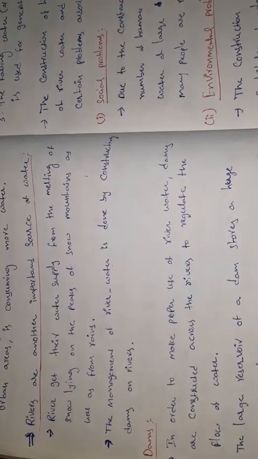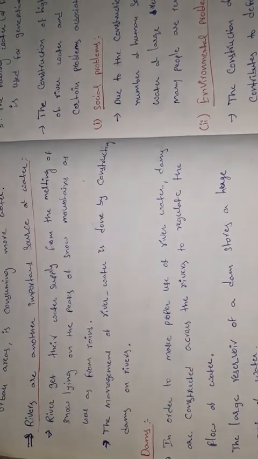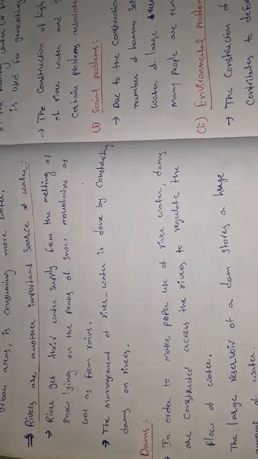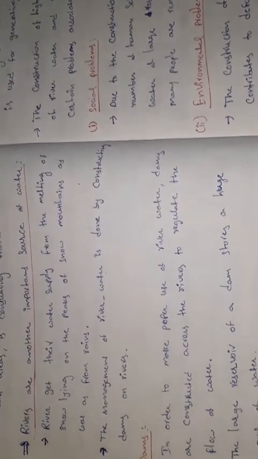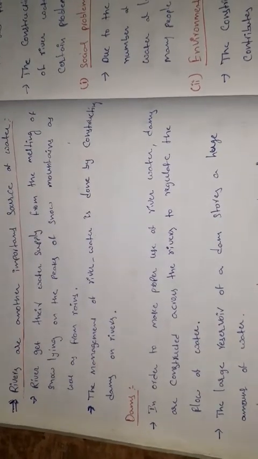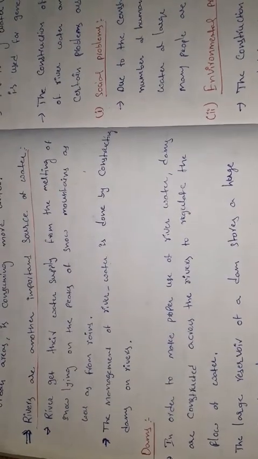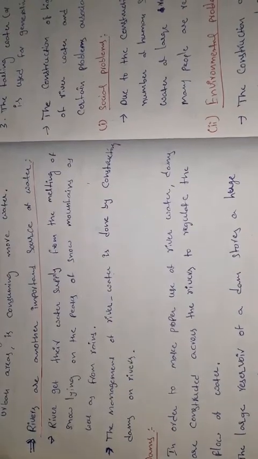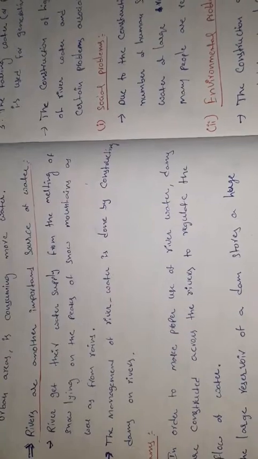So because of human population, human activities, and pollution, the glaciers and natural resources will decrease. The management of river water is done by constructing dams on rivers. Each and every person needs water for all purposes, drinking and irrigation especially. So how can we store water? Dams.